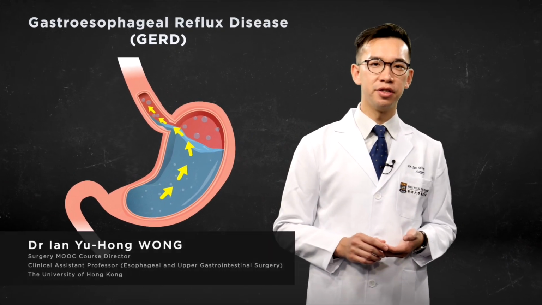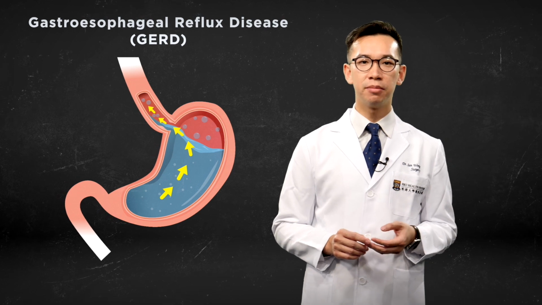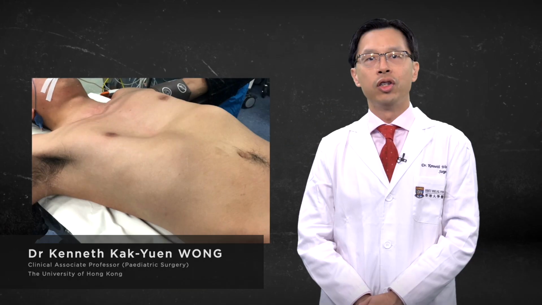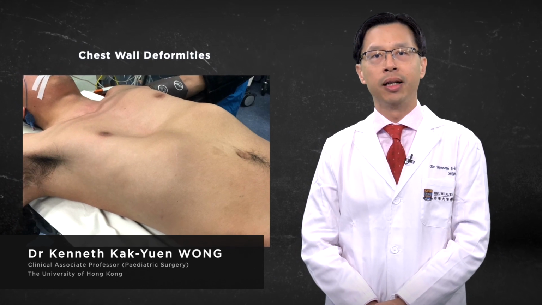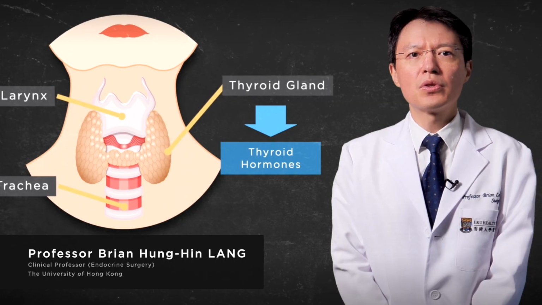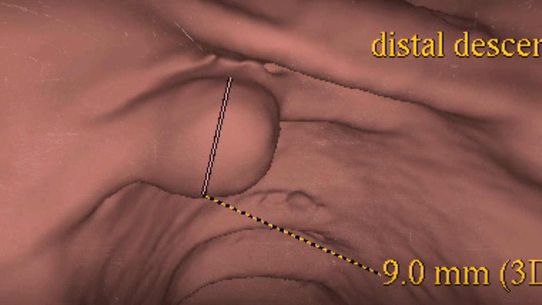Gastroesophageal reflux disease, or GERD, is a common condition which develops when the reflux of stomach content causes troublesome symptoms and/or complications. Chest wall deformities are very common and can vary from mild to severe. High levels of thyroid hormones in the blood will speed up the metabolism. The aim of screening is to identify pre-malignant lesions and to detect asymptomatic early-stage disease.